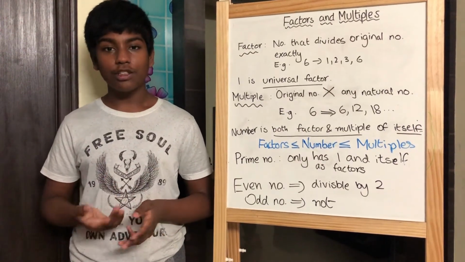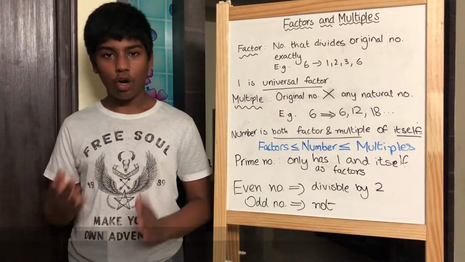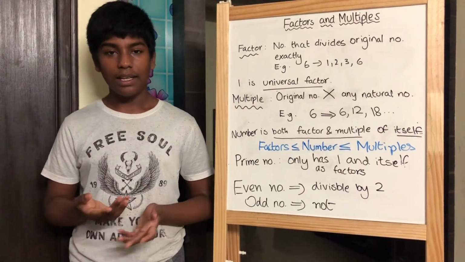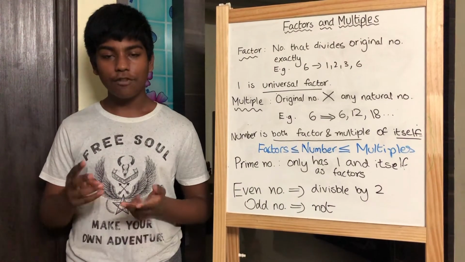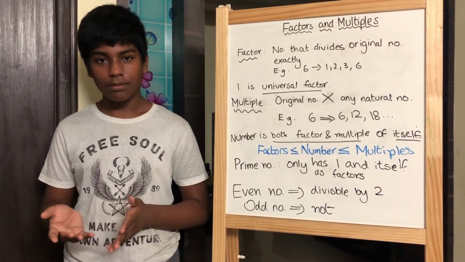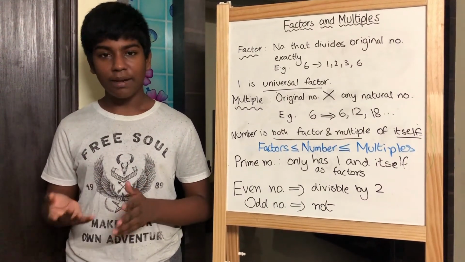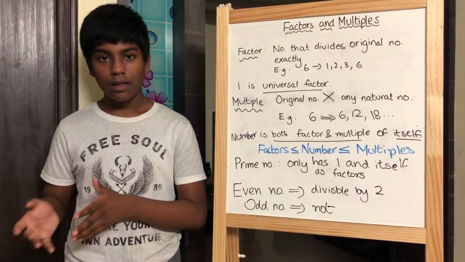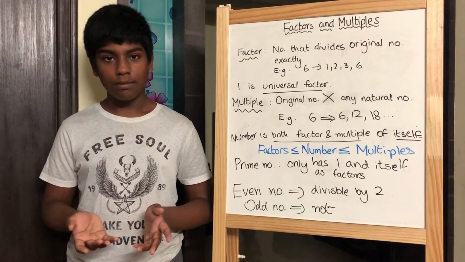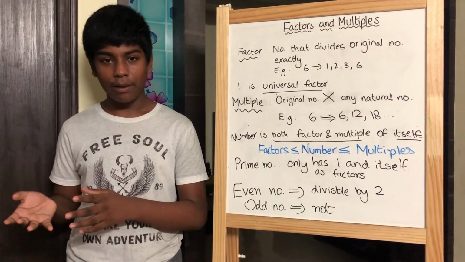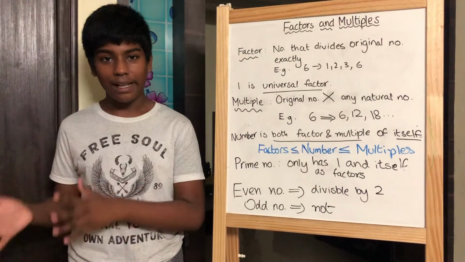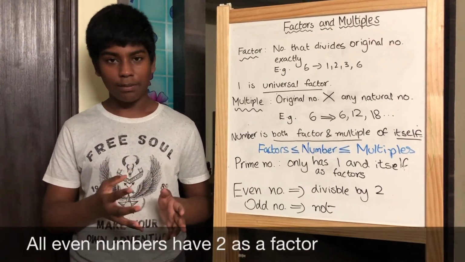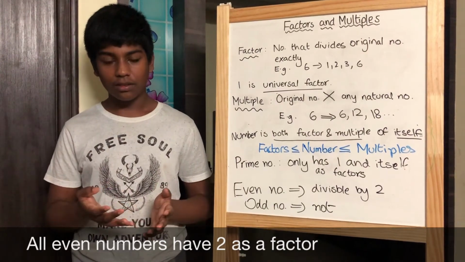And now let's go on to the next topic, even and odd numbers. First, what are even numbers? Well, even numbers are the numbers which have 2 as one of their factors. This can also be stated by saying that even numbers are divisible by 2. What does divisible mean? If a number is divisible by another number, that means the former has the latter as one of its factors. Therefore, all even numbers, as stated before, have 2 as one of their factors.